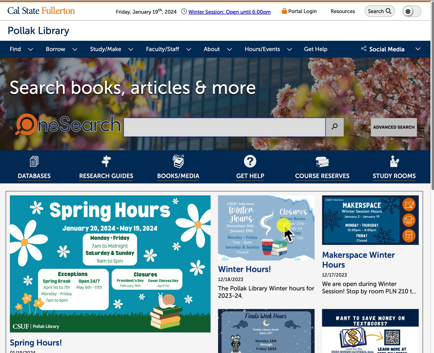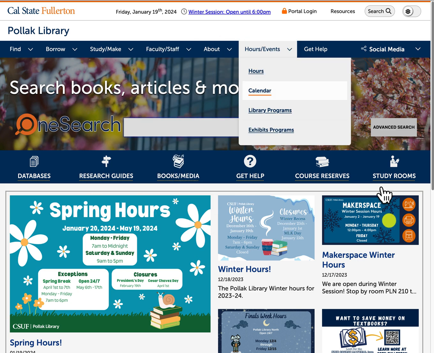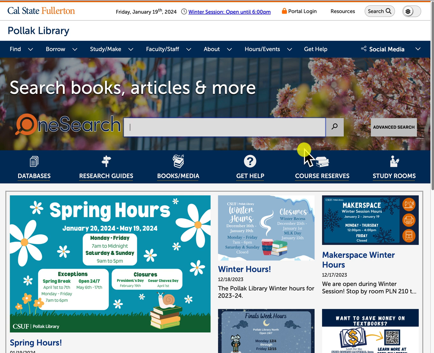So right in front of you, you'll see the library website. The library website is a good starting point when you're searching for information. To access the library website, you can go to any search engine like Google, Bing, Yahoo, DuckDuckGo, and just type in CSUF library and the first link will most likely bring you over to here. So what I'm going to do is just navigate around the library website and show you some of the resources and services that it offers.